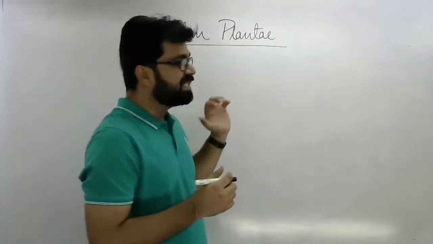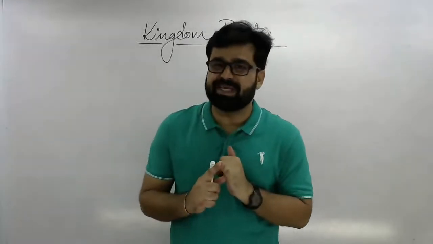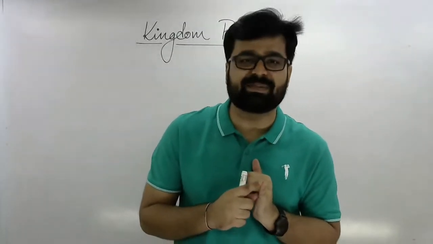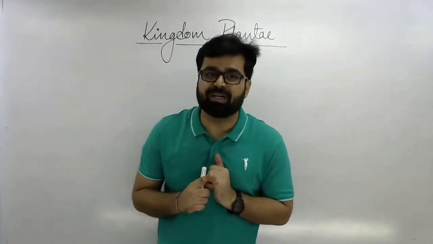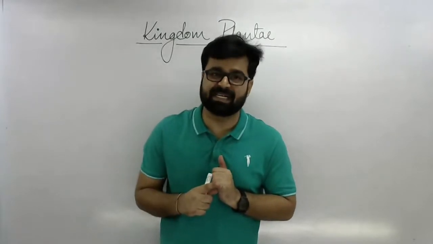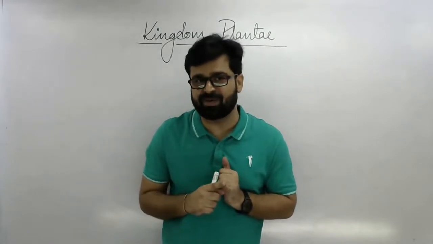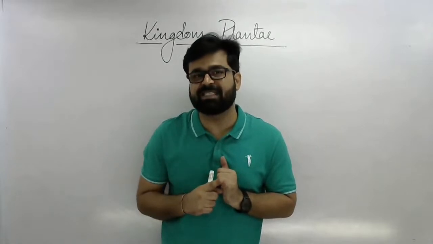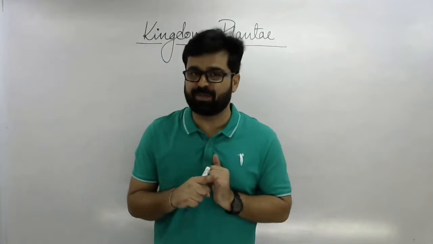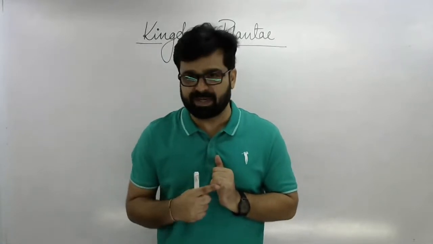Now, in today's class, first we will discuss about the various types of algae. Then we will discuss about the three different groups of bryophyta. After that, we will discuss pteridophyta, the first vascular plant, and then we will discuss about the spermatophyta, the seed-bearing plant, gymnosperms and angiosperms.